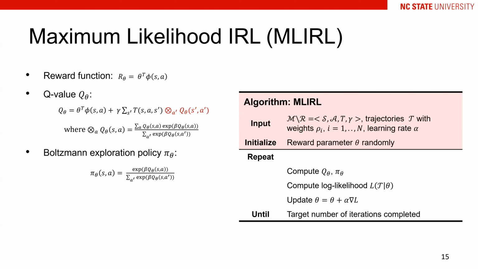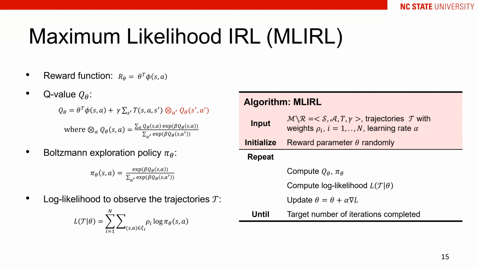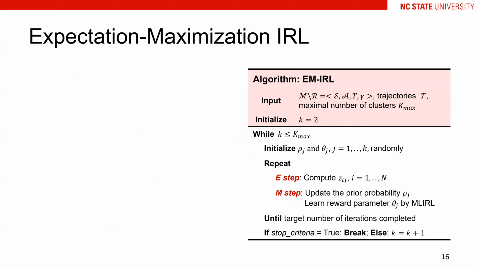Then we further calculate the log likelihood, which measures the probability to observe the demonstrated trajectories. Here, the parameter rho stands for the weights of different trajectories, which can be estimated based on the frequency of the occurrence. Afterwards, the parameter theta will be updated. This procedure will be repeated until theta converges. Then we further incorporated the MLRL into the EMRL framework.